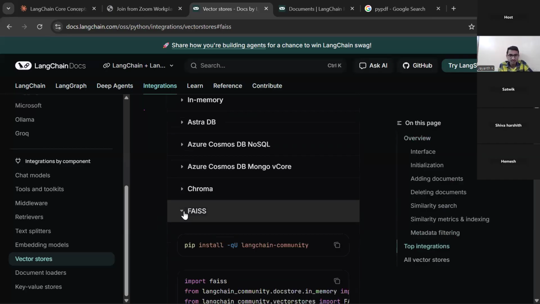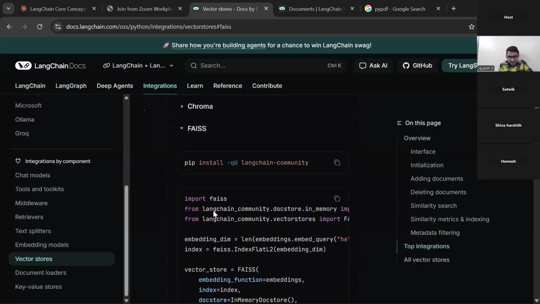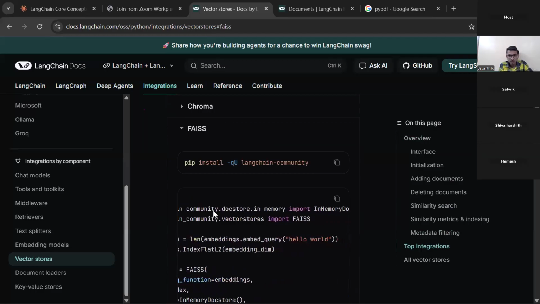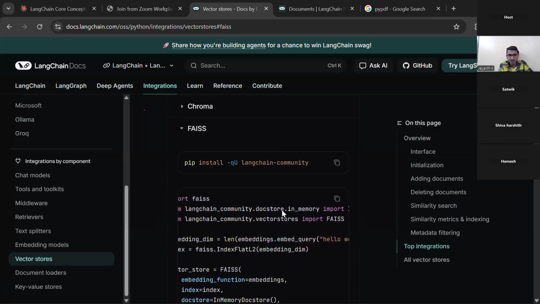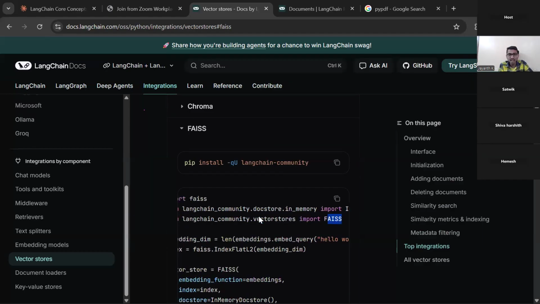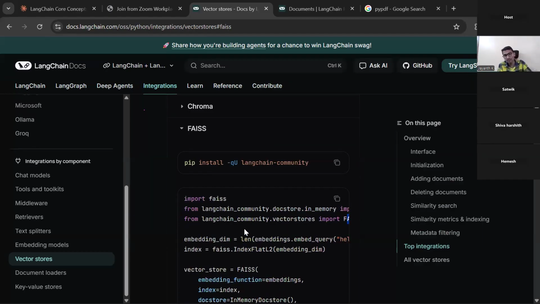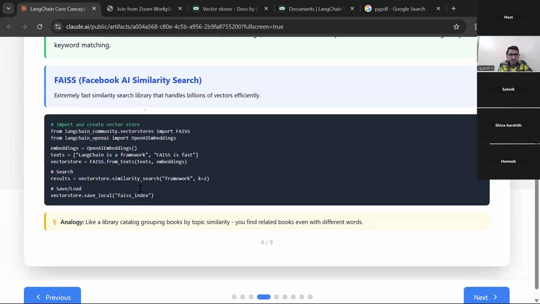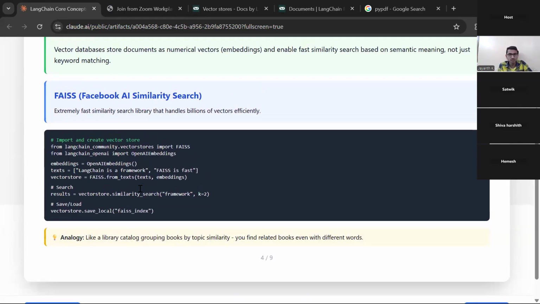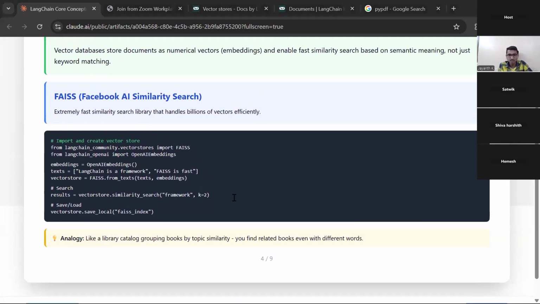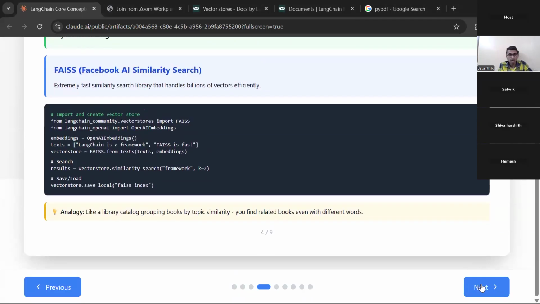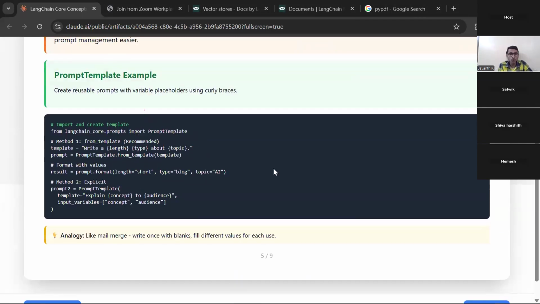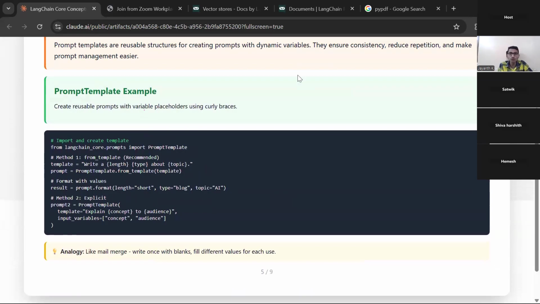Now you can see here, from the LangChain community, from the document store, you take this in-memory store, and from the vector stores, you can import FAISS, and you have to use it like this. They have already explained how to use it, right? I hope you understood how I have prepared this PPT: every definition is from the documentation itself, so that it will be authentic.